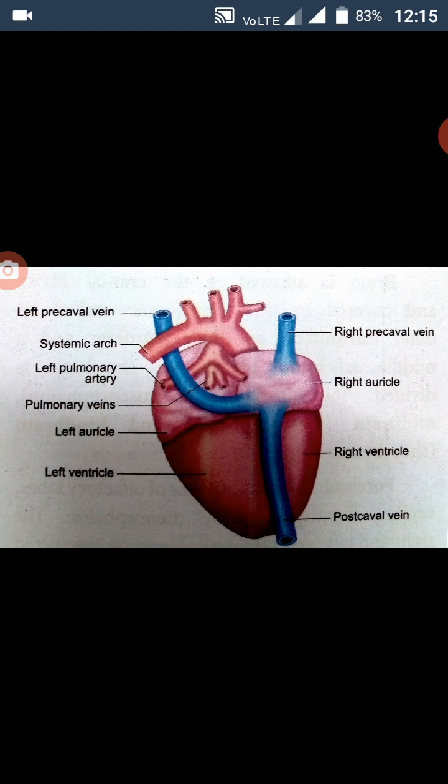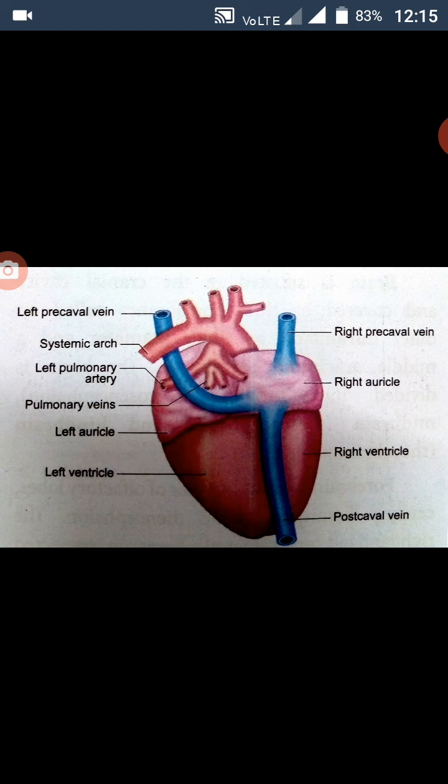It is a double-walled membrane. The heart is 4 chambered: 2 auricles and 2 ventricles. The right and left auricles are separated by the septum called the interauricular septum, in the middle of the auricles. Similarly, the right and left ventricles are separated by the septum called the interventricular septum.